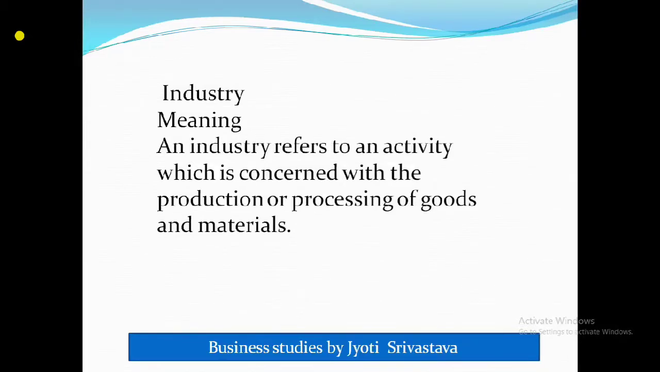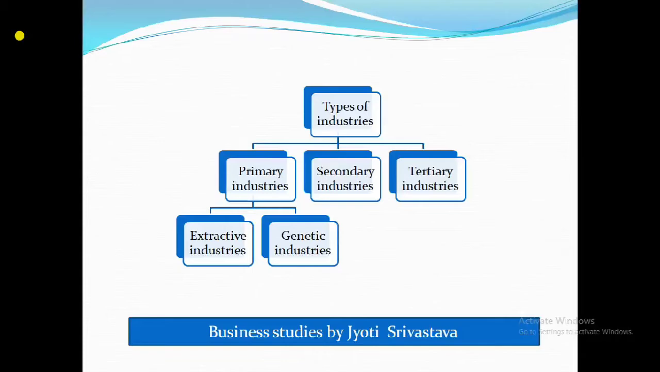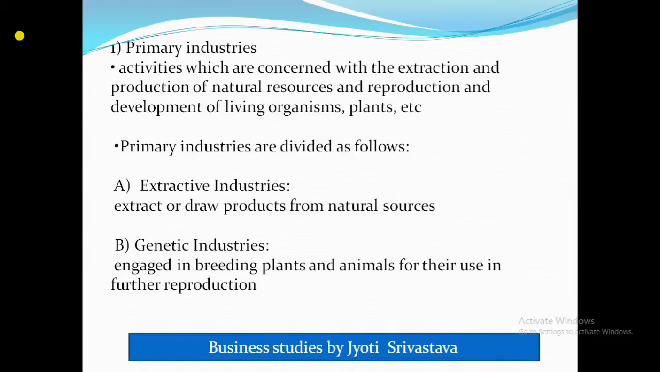Now let's see the types of industries. There are basically three broad categories: primary, secondary and tertiary. Primary industry is again divided into extractive and genetic industries. Let's see about these industries one by one. And student, as the activity was divided into industry and commerce, commerce we are going to study later on. First I am going to cover the industry part and then the commerce part.